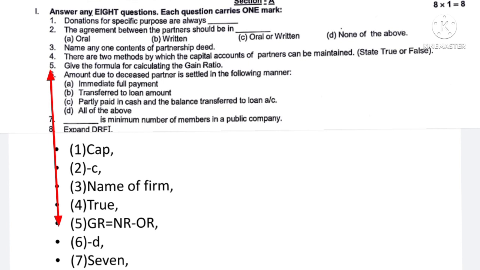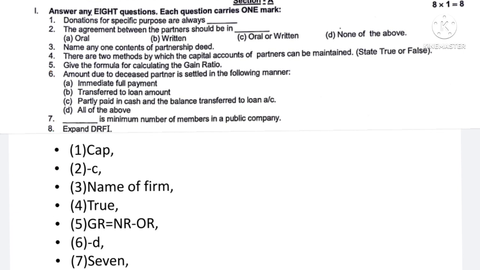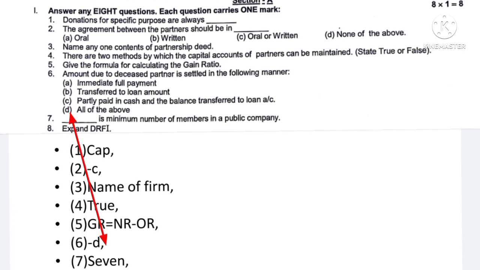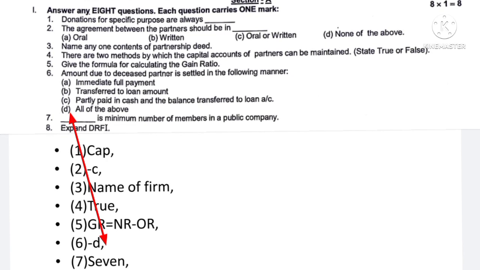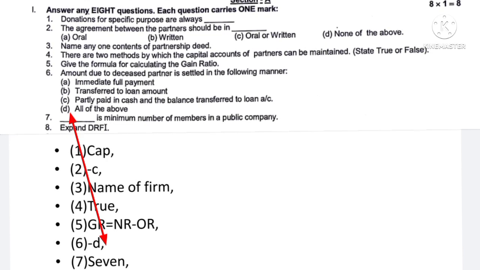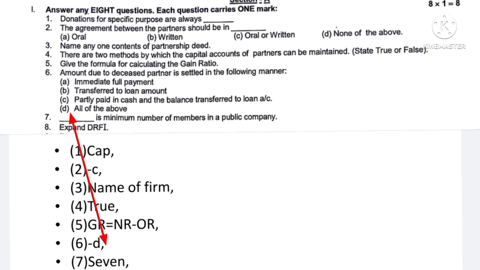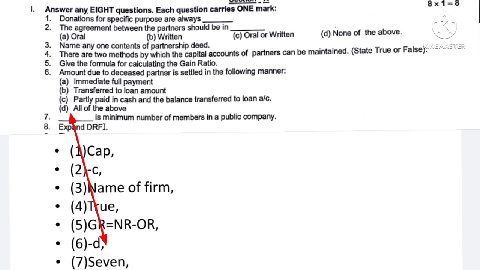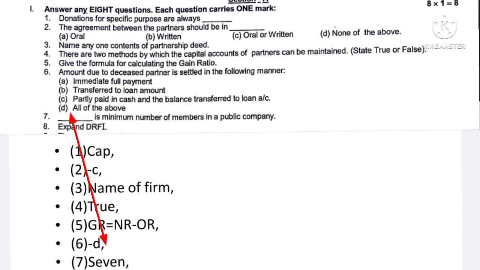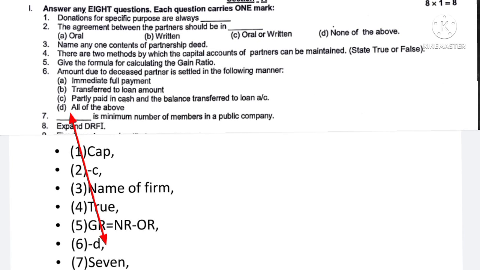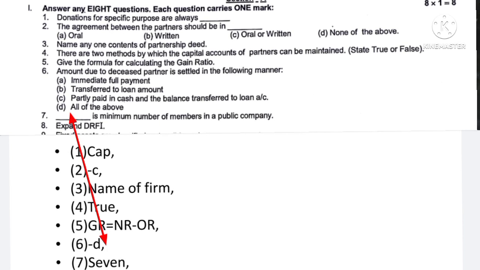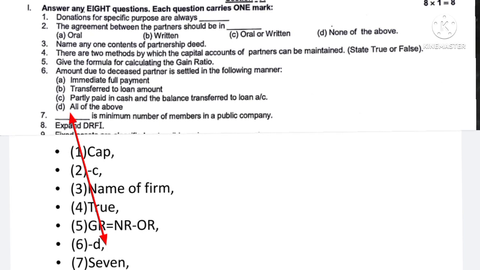Question number 5: give the formula for calculating gain ratio. The formula for gain ratio is equal to new ratio minus old ratio. Question number 6: amount due to deceased partner is settled in the following manner. You have to write the correct answer. The correct answer for 6 is all of the above, because A, B and C, all the methods are followed to settle the deceased partner's dues.